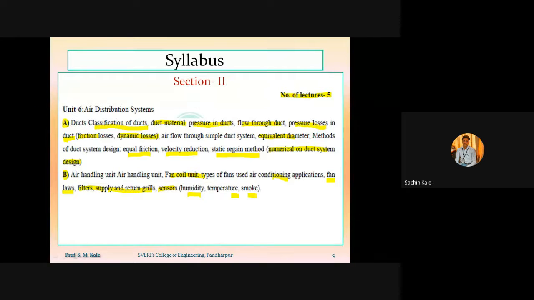Okay. So this is related to the syllabus of the subject called refrigeration and air conditioning. Now, related to the practical syllabus, because as we know there will be a practical oral examination, external oral examination related to this subject. So here we have to conduct various practicals.